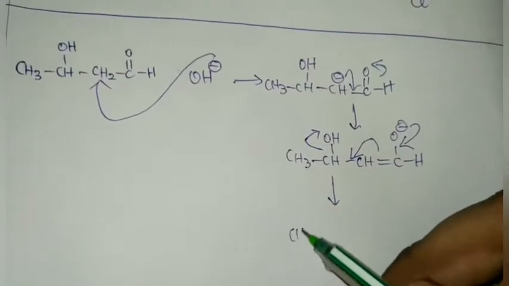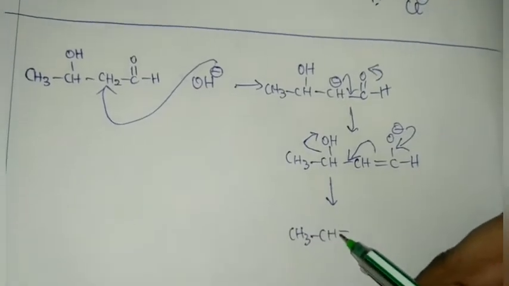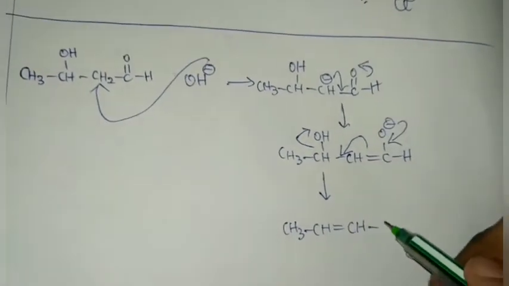So you will get CH3 CH double bond CH C double bond O H.